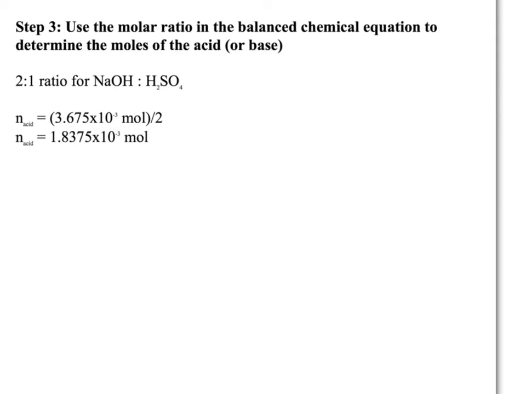Since in this question, sodium hydroxide and sulfuric acid react in a 2-to-1 ratio, we will use the molar ratio to determine the moles of the acid which had to react with the base in order for a complete neutralization reaction to occur. So we'll simply take the moles of base, divide by 2, and that will be the moles of sulfuric acid which reacted in the equation.